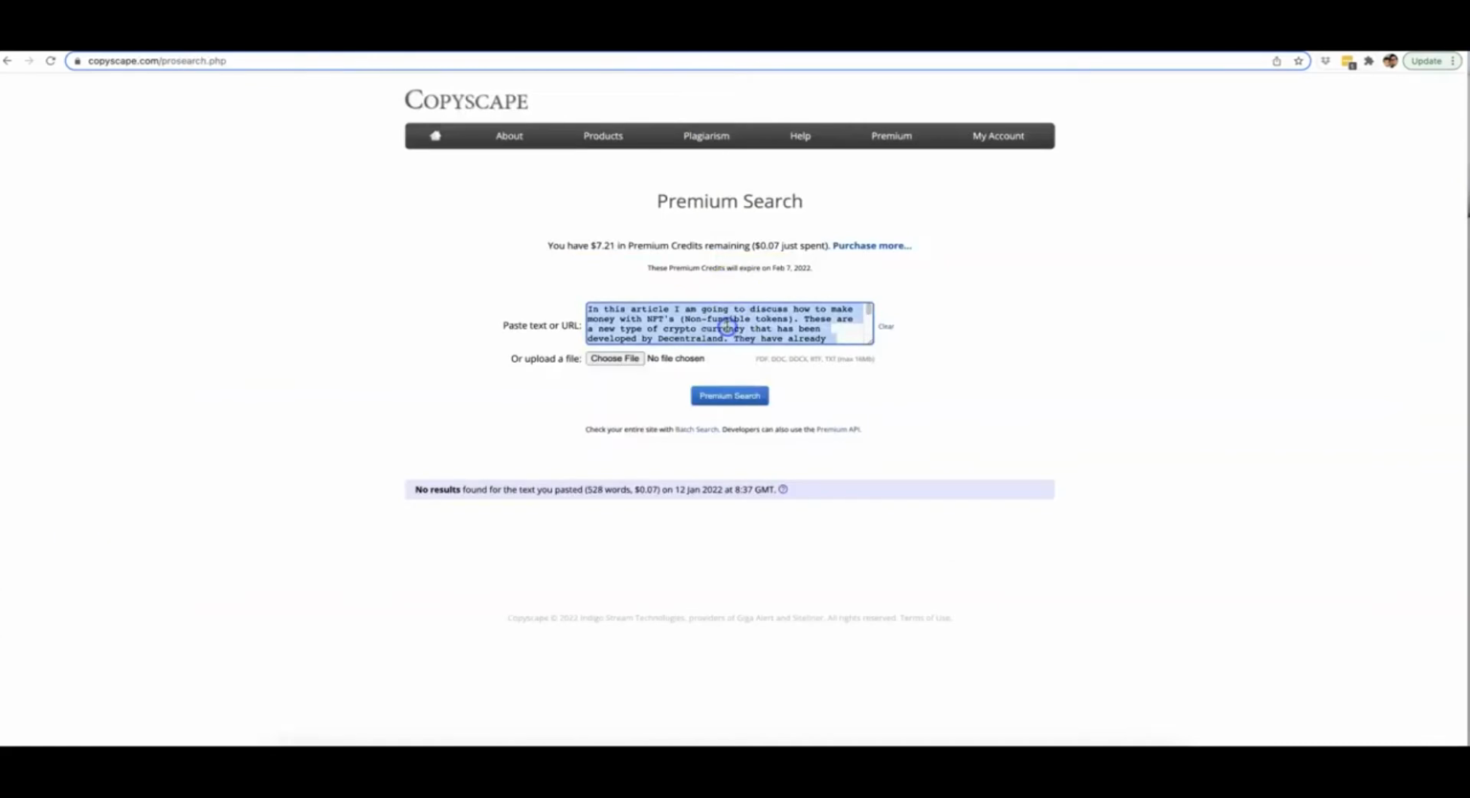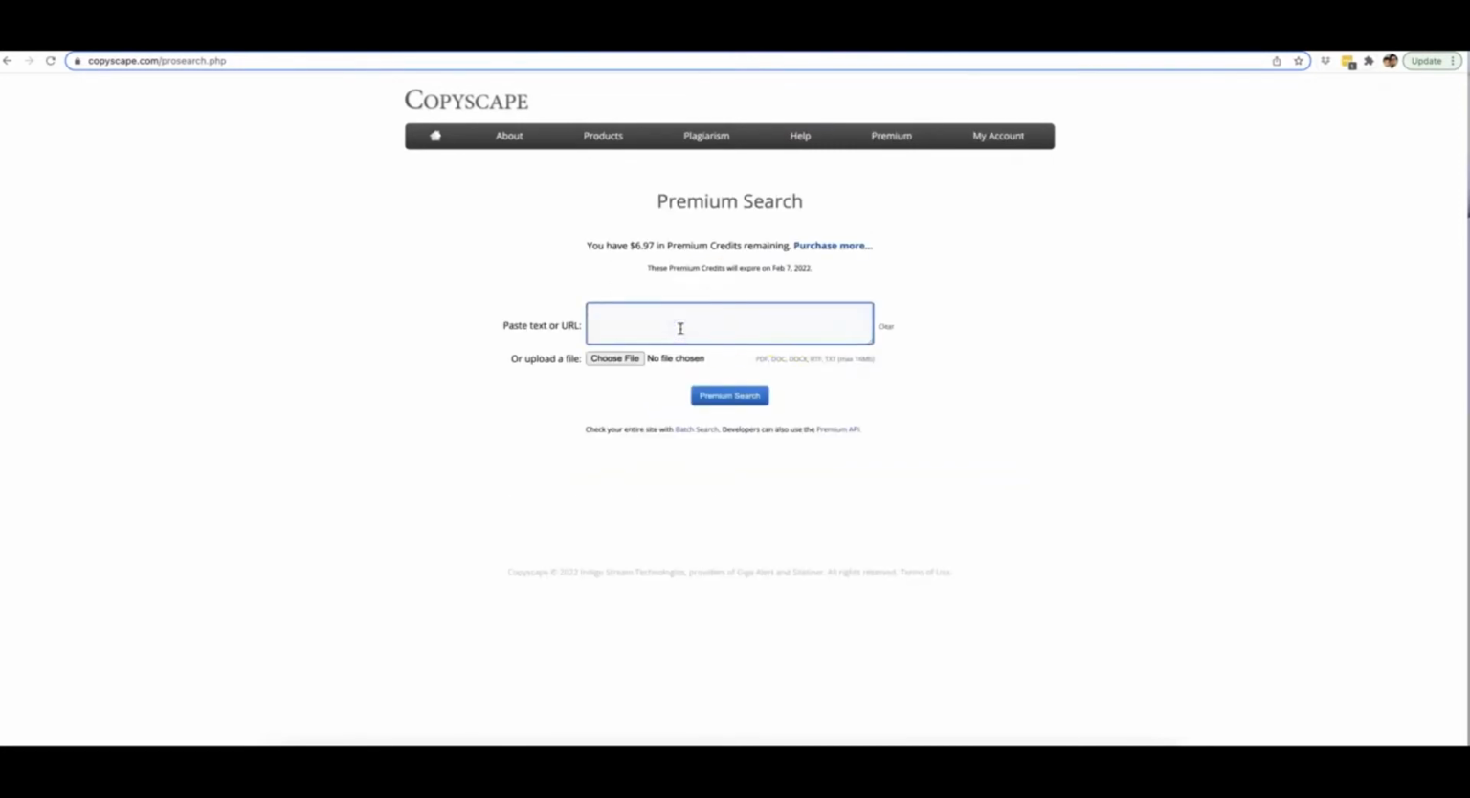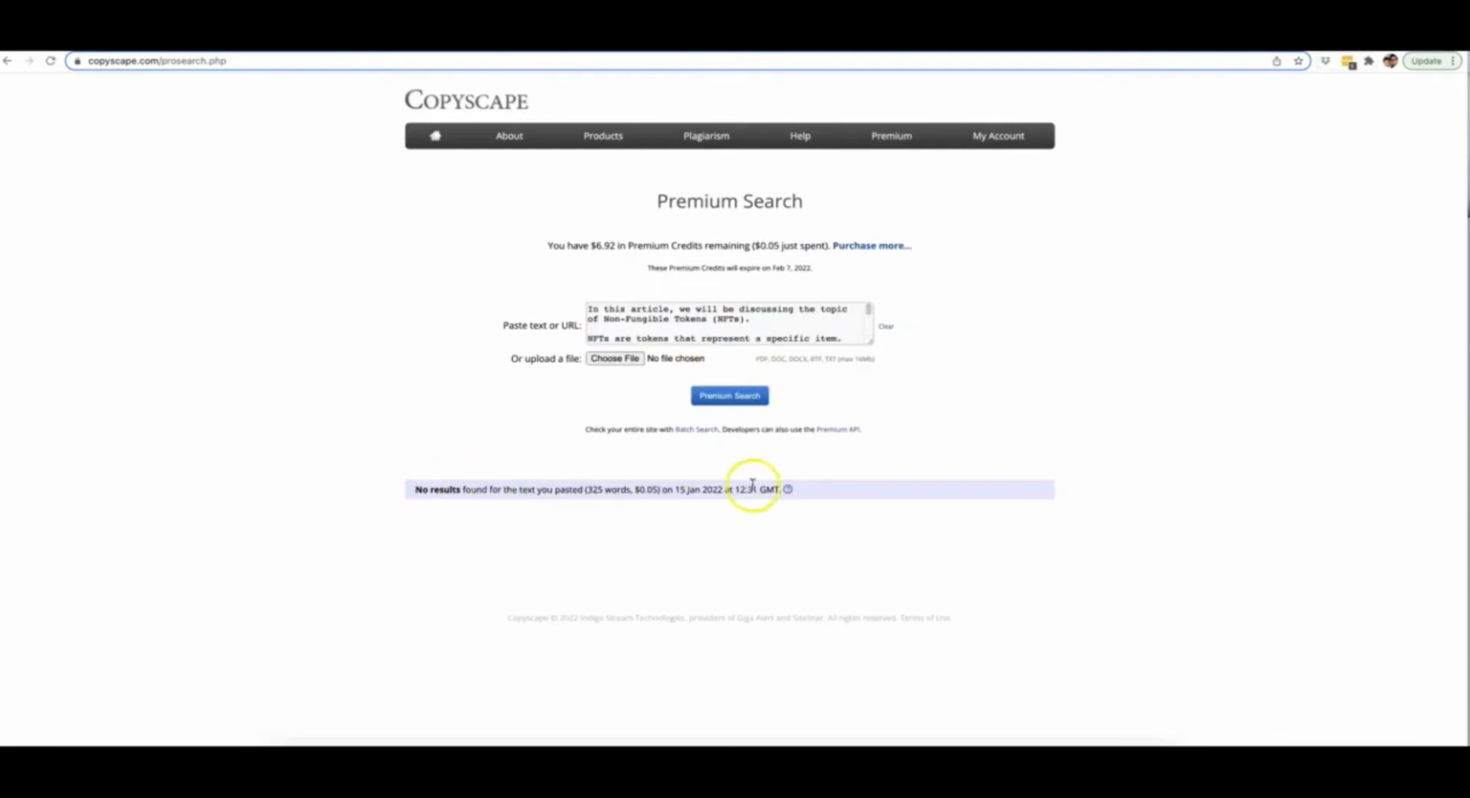All right, and let me go ahead and take this and bring it over to Copyscape so you can see that this is truly unique content. So if I type that in there, hit premium search, you can see no results found for 325 words.